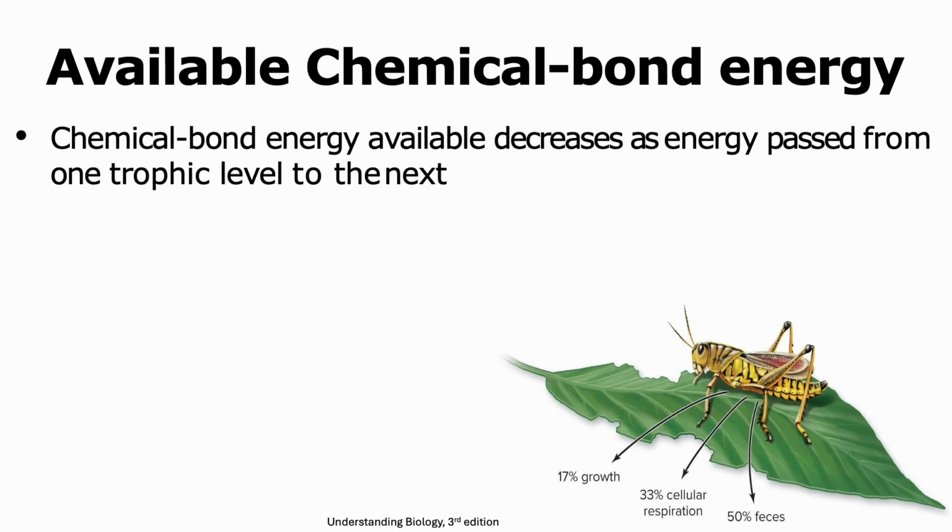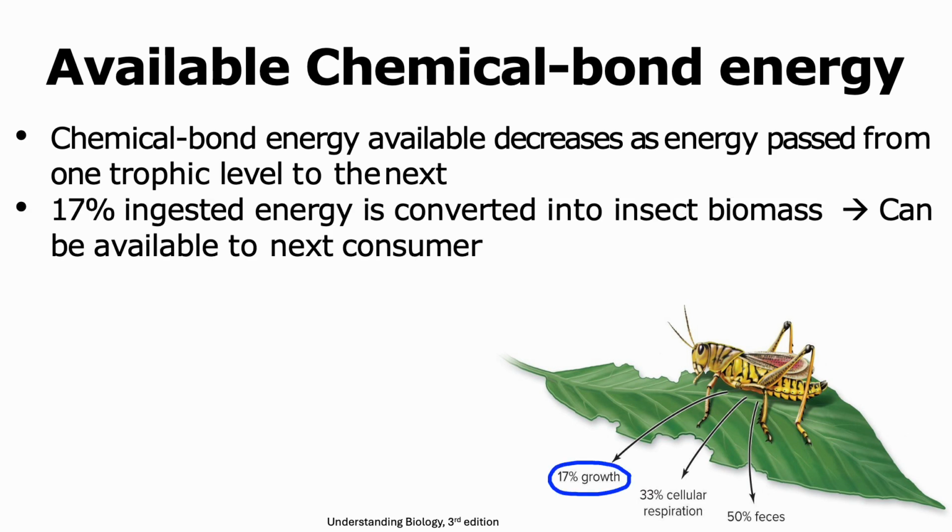The available chemical bond energy decreases as the energy passes from one trophic level to the next. Let us take an example of a grasshopper that's feeding on leaves. It is able to obtain chemical energy by eating the leaves. Now, of the 100% of energy that was consumed, 70% of that is converted into the insect biomass. Now, this energy can now be available to the next consumer, which would be any organism that eats the grasshopper.